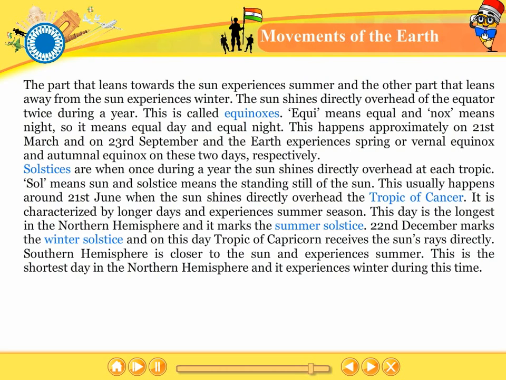22nd December marks the winter solstice, and on this day, the Tropic of Capricorn receives the Sun's rays directly. The southern hemisphere is closer to the Sun and experiences summer. This is the shortest day in the northern hemisphere and it experiences winter during this time.